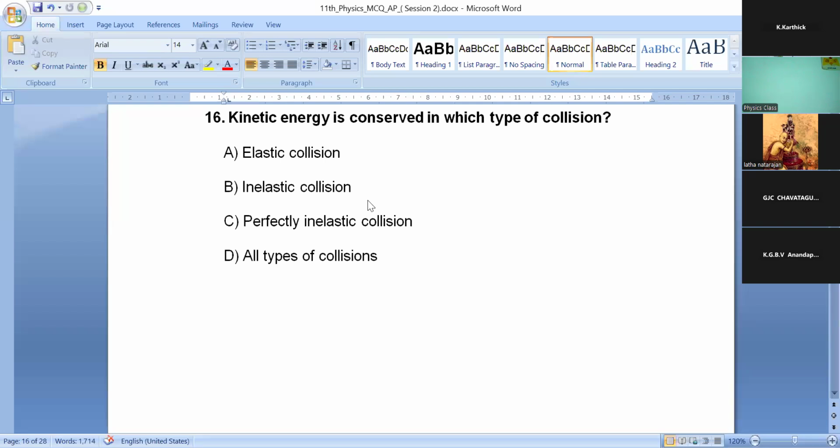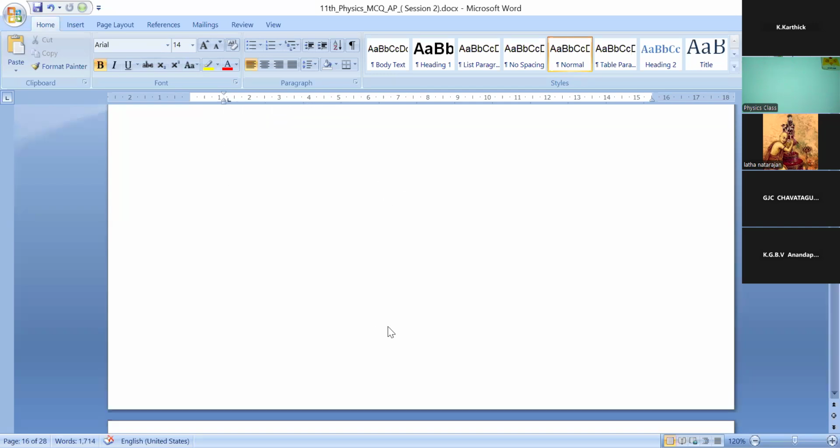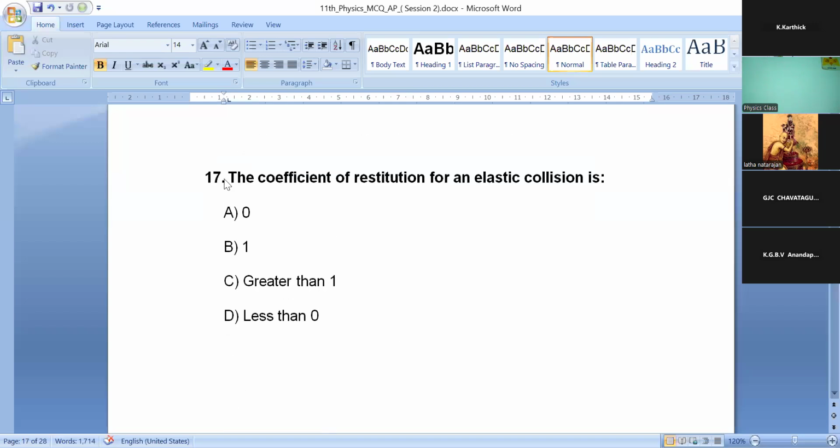You have 5 seconds left. Yeah, okay, all right. Time's up. So 17th question. The coefficient of restitution for an elastic collision is option A, 0, option B, 1, option C, greater than 1, option D, less than 0.